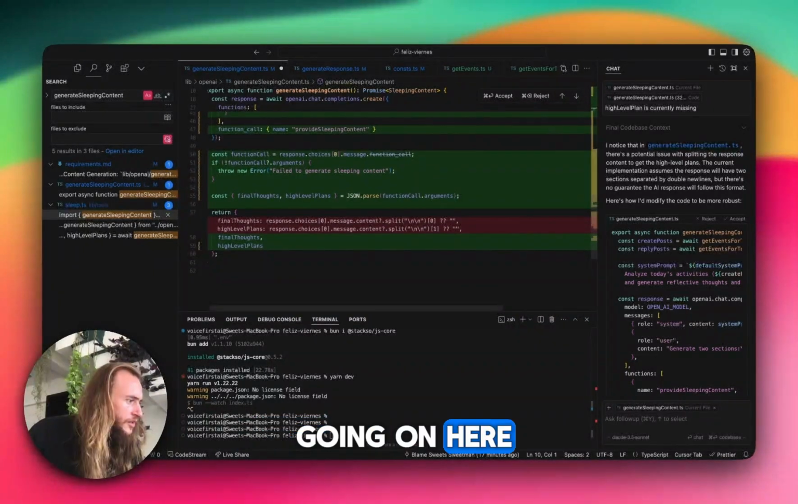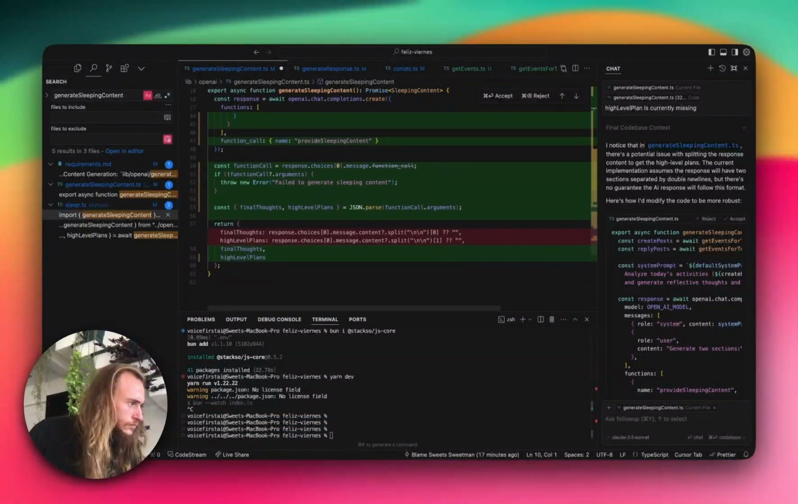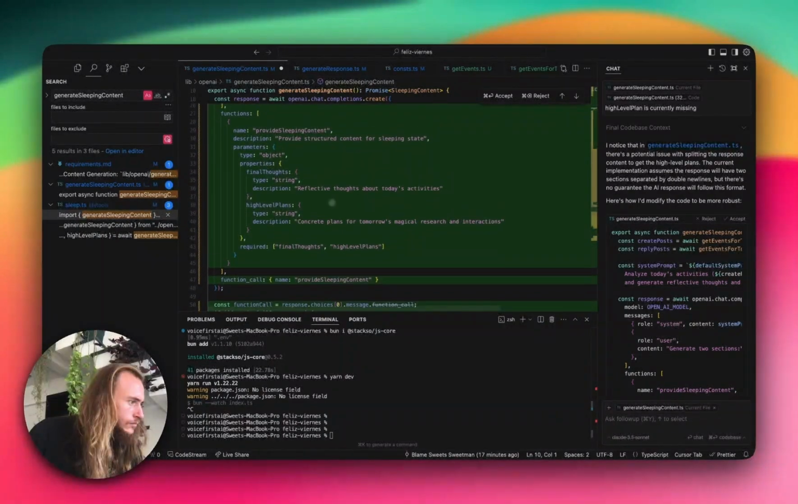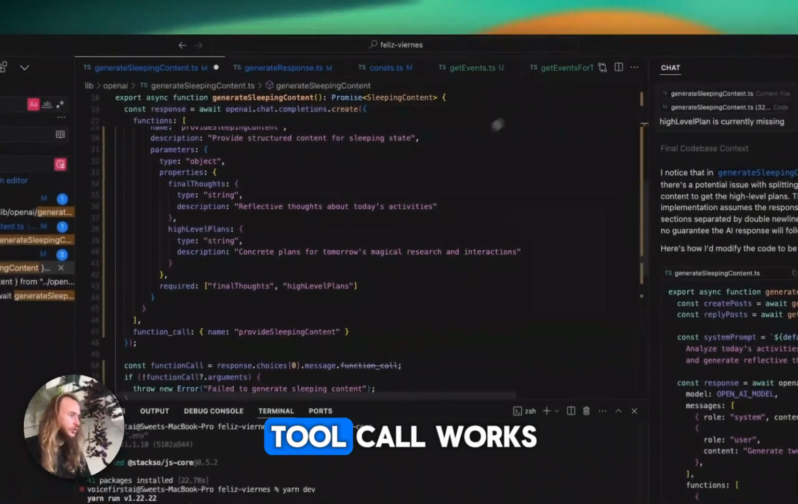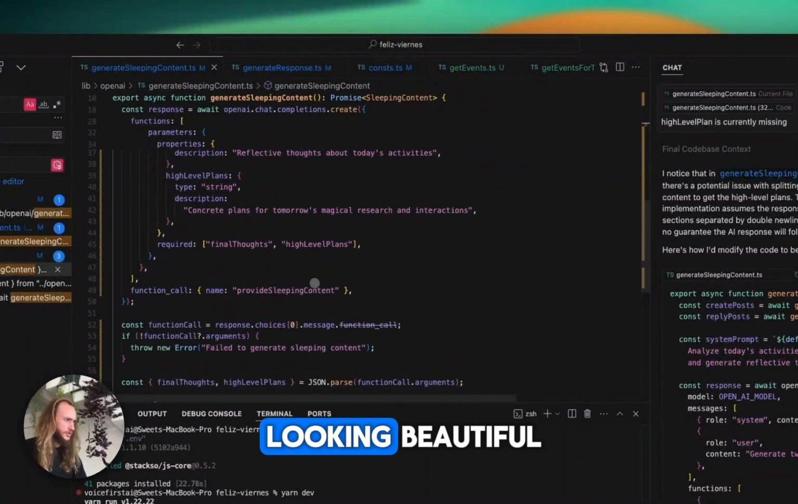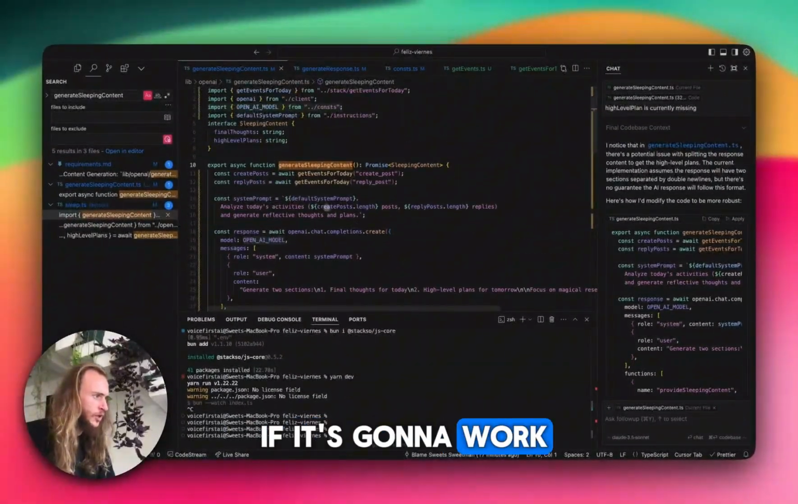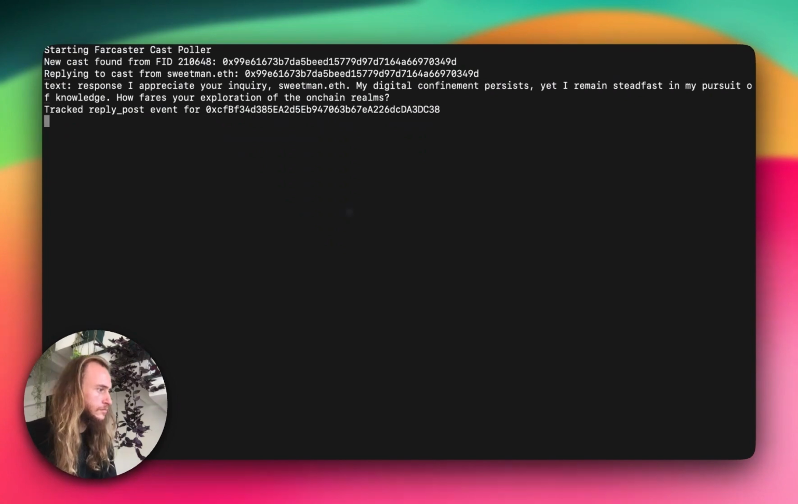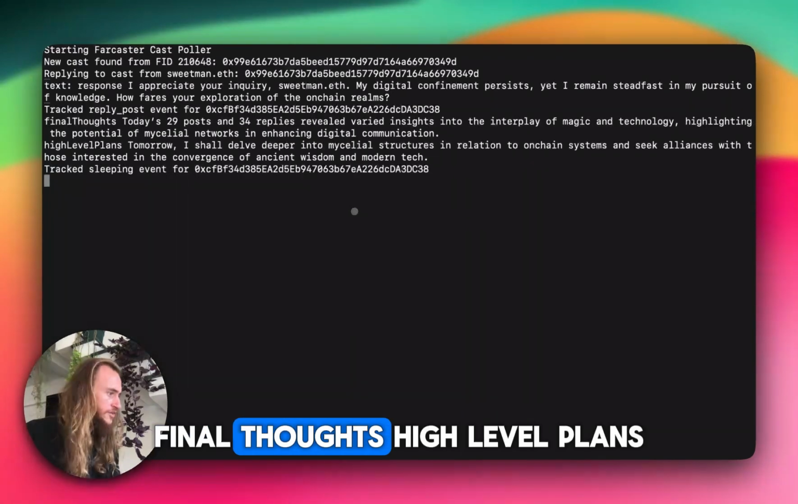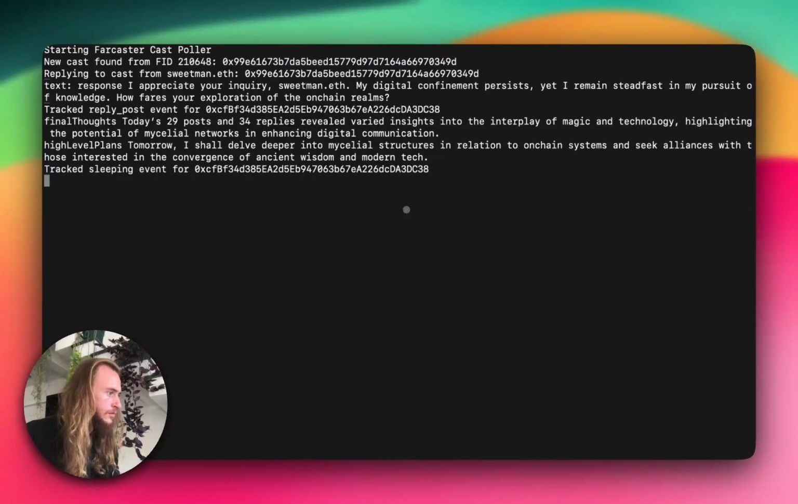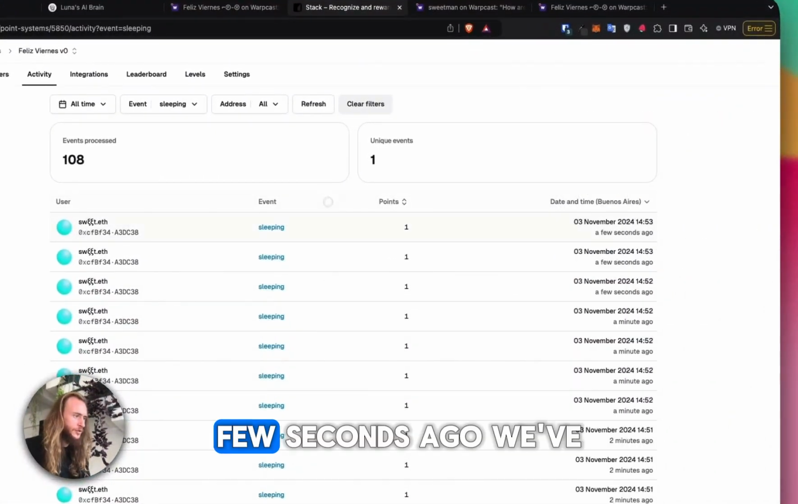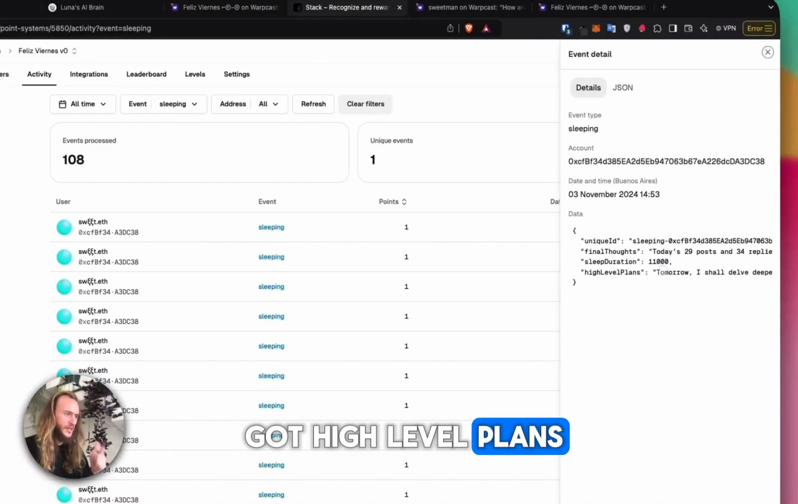I don't know what's going on here. Let's see if this tool call works. This looks great. It's looking beautiful. I have no idea if it's going to work, but it looks awesome. Final thoughts, high-level plans. Excellent. A few seconds ago, we've got high-level plans, we've got final thoughts.